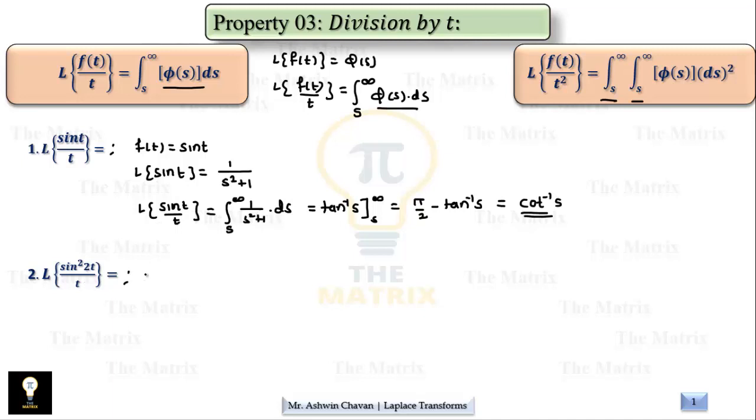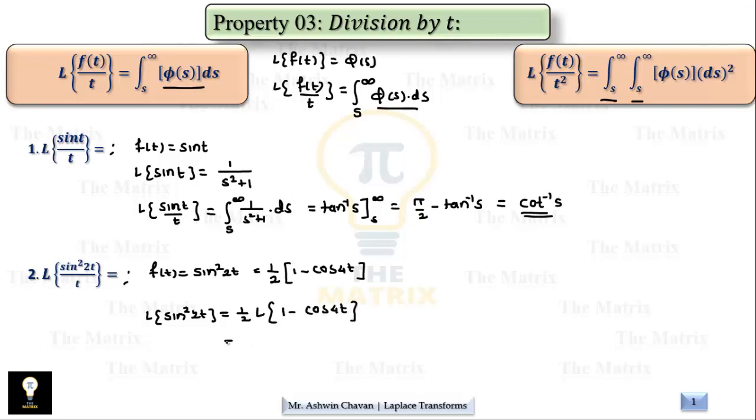Here if we neglect 1 by t for a moment, the remaining function is sin square 2t. We know that sin square 2t is not in standard form because it's a product of two functions, sin 2t two times. But if we write it in the form of half of 1 minus cos 4t using trigonometric identities, Laplace of 1 is known to us and Laplace of cos 4t is also known to us. So let's apply Laplace on both sides. Laplace of sin square 2t is nothing but half of Laplace of 1 minus cos 4t.